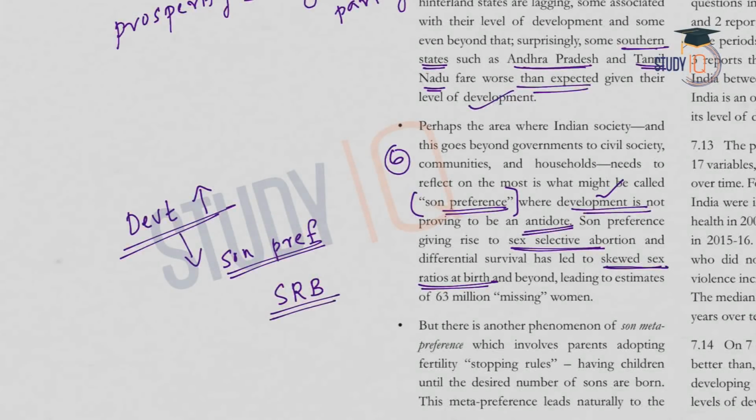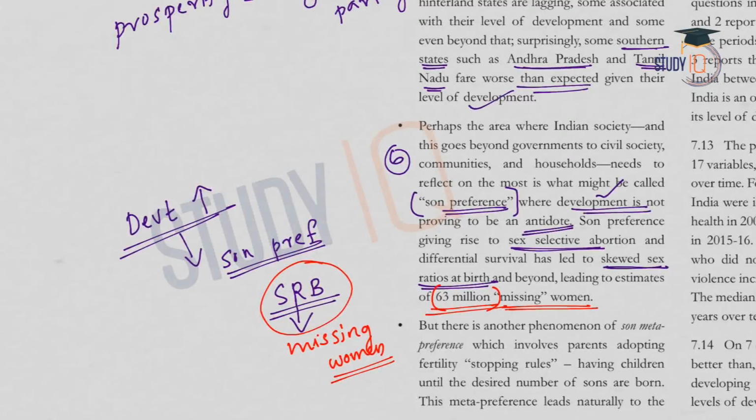Sex ratio at birth means the number of girls born for every 1,000 boys. And this skewed sex ratio has led to the problem of missing women in India. It is estimated that around 63 million missing women are found in India, which means the sex selective abortion has led to missing women. These women were not born. So this is one impact of son preference on the society. Sex selective abortions leading to skewed sex ratios and thereby missing women.